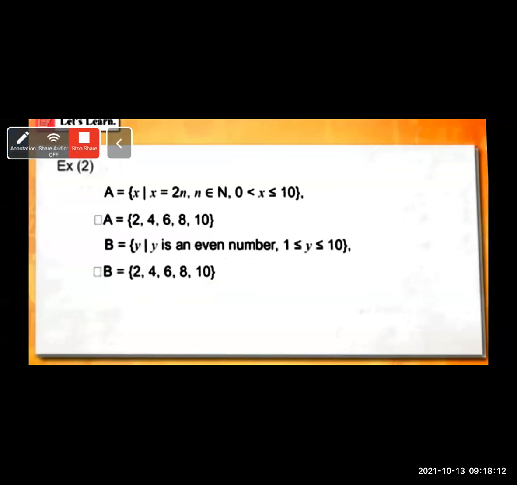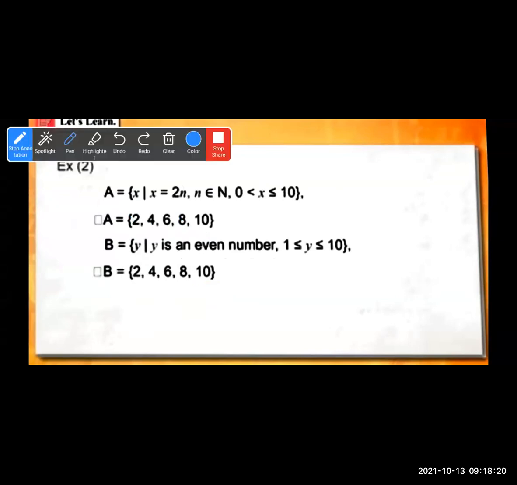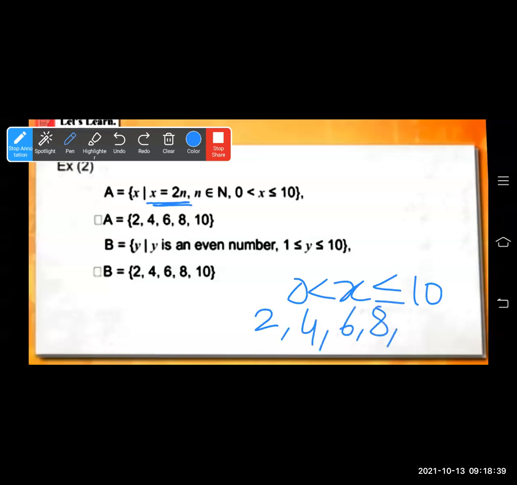A is equal to set of all x such that x is equal to 2n, n belongs to natural number, 0 less than x less than or equal to 10. That means what? 0 less than x less than or equal to 10, and x equal to 2n means all the even numbers. So the first number is 2, 4, 6, 8. Is 10 included or not?